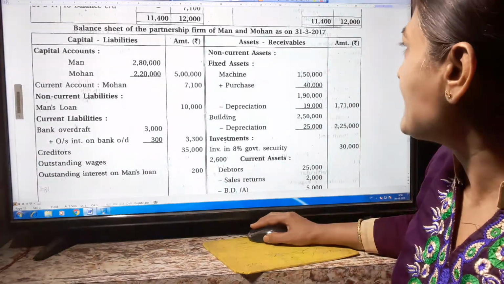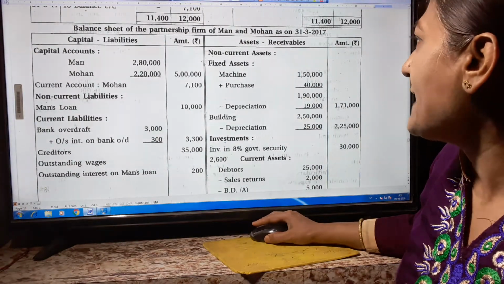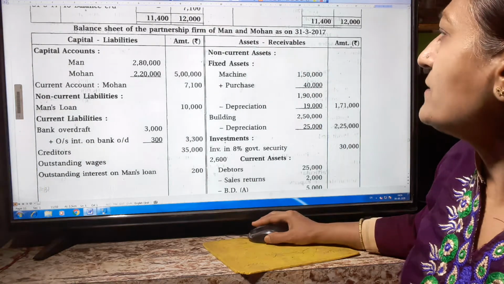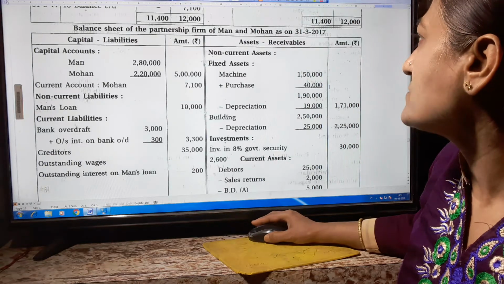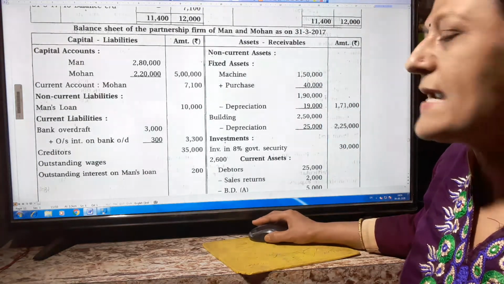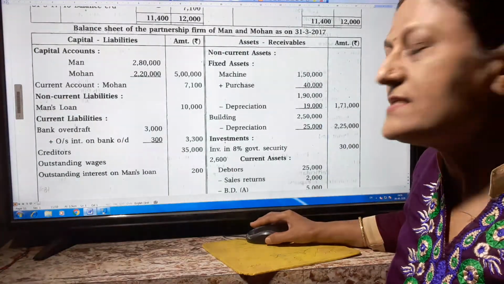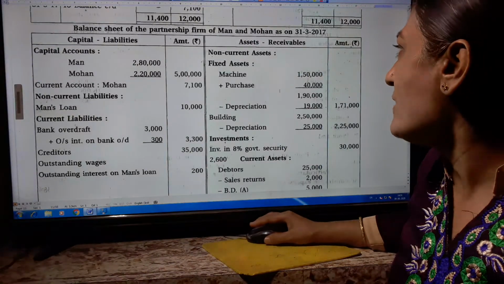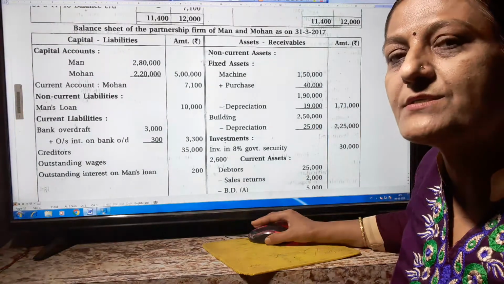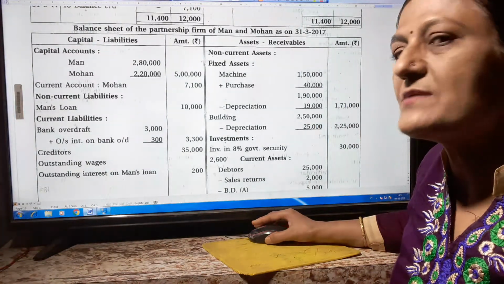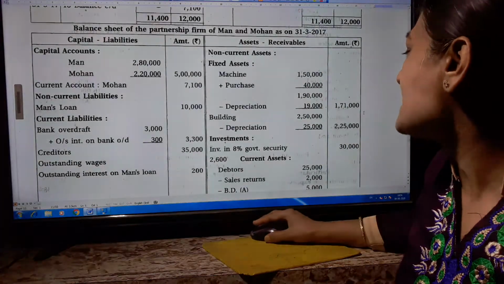Non-current asset, fixed asset, machine 1,50,000 plus purchase 40,000, total 1,90,000. The first machine's value is 1,50,000 and an additional purchase is there, 40,000. So the total value of the machine is 1,90,000, because the second machine was purchased on opening day. So we add both values and write 1,90,000 minus depreciation, 10% depreciation is there. On 1,90,000, 10% means 19,000. 1,90,000 minus 19,000, then we get 1,71,000.